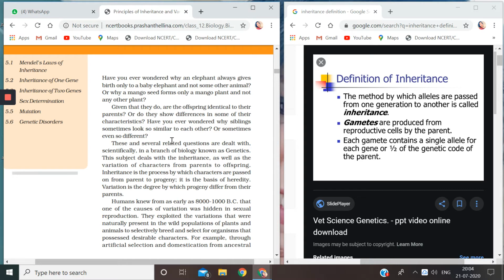Okay. And as you see the next line, they say the subject deals with inheritance. Now what actually is inheritance? You can see on my screen there is a definition of inheritance: the method by which alleles are passed from one generation to another is called inheritance. Now children, you have to understand a few terms. Here a new term has been added, which is known as allele. We also call alleles factors.